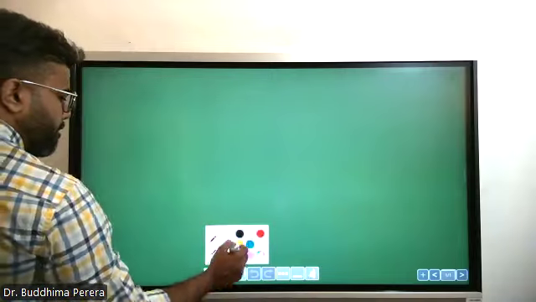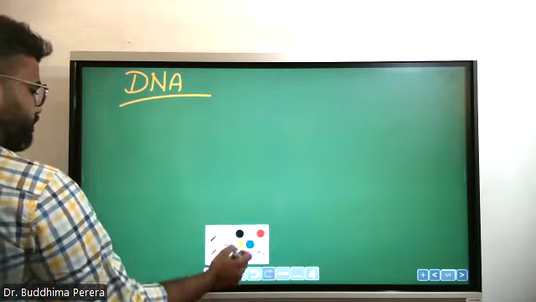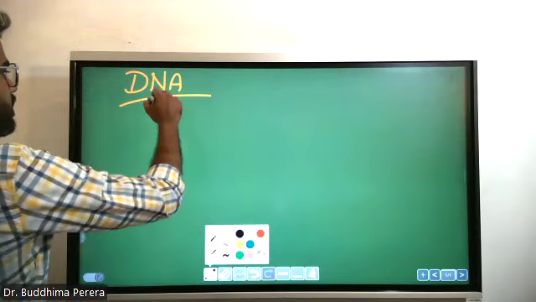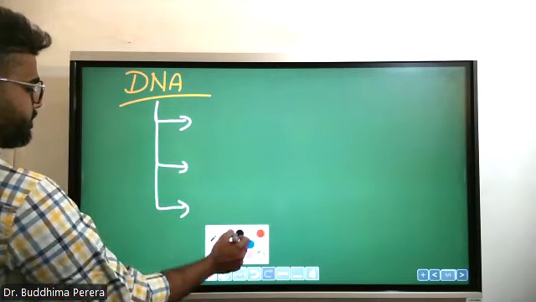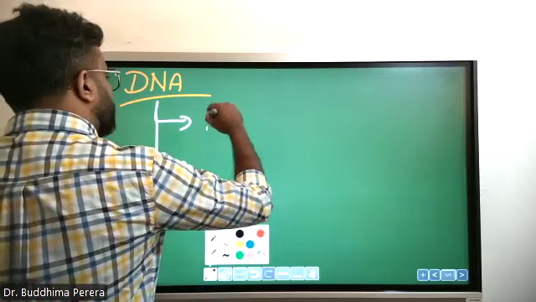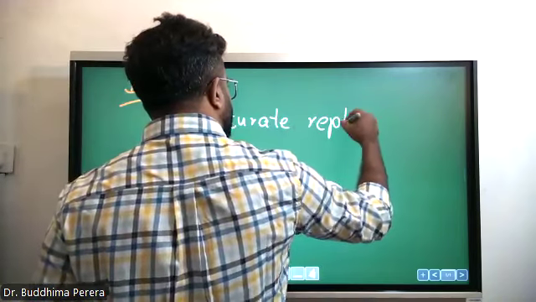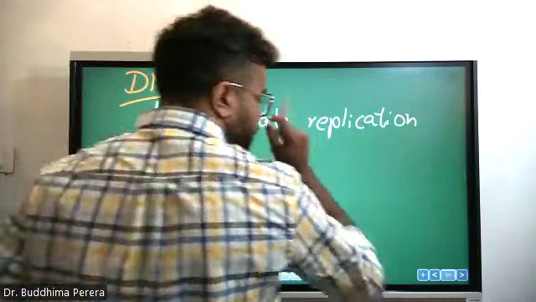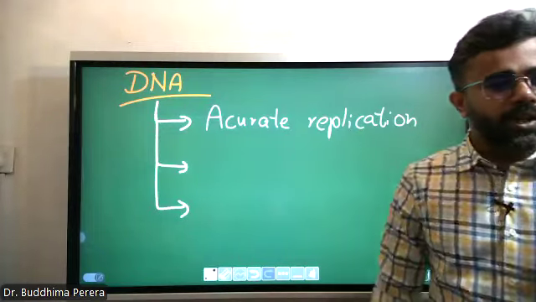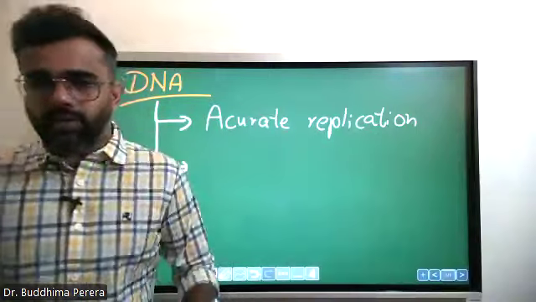One reason is that DNA can replicate. Not only replicate, it can replicate accurately. So it has the capability of accurate replication. As I told you in my videos, we have to replicate DNA very accurately. Why?